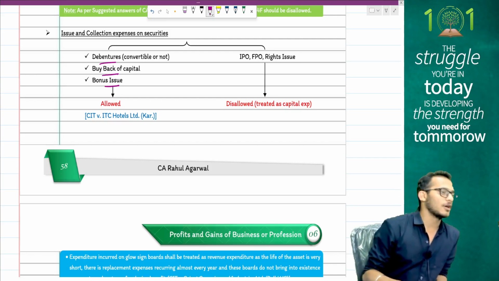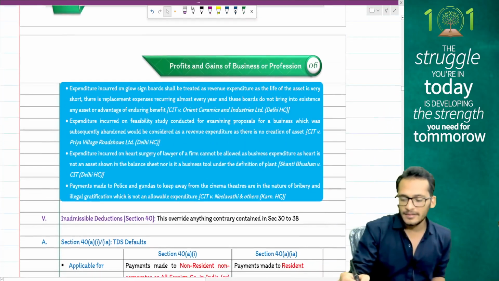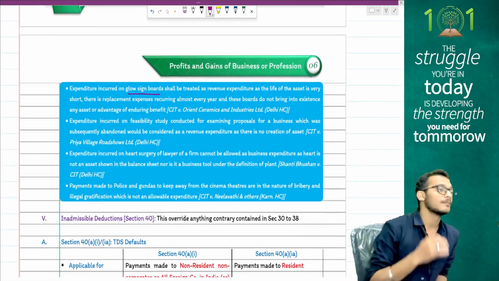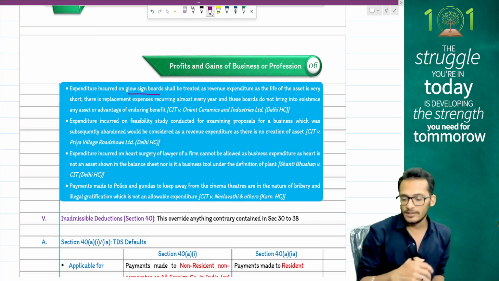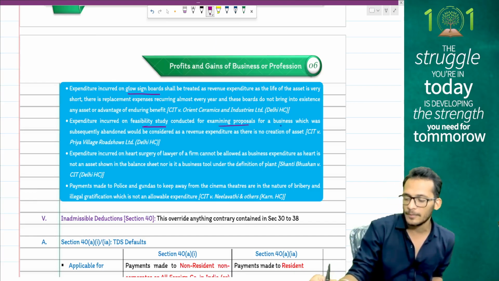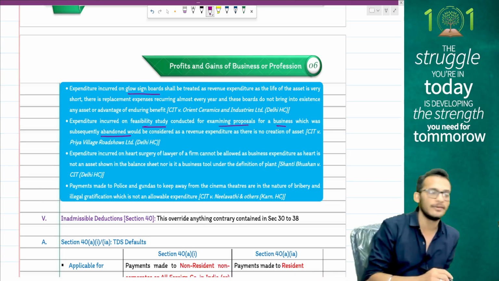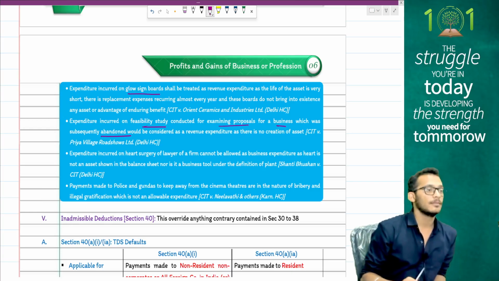Issue expenses incurred for authorized share capital will get disallowed. Expenditure incurred on glow signboards: I have a glow signboard, I've incurred expenditure for it. This is a revenue expense, therefore allowed. Expenditure incurred for a feasibility study conducted for examining proposals of a business subsequently abandoned will be a revenue expense. Bear in mind that this has to be an existing business, not a new business.